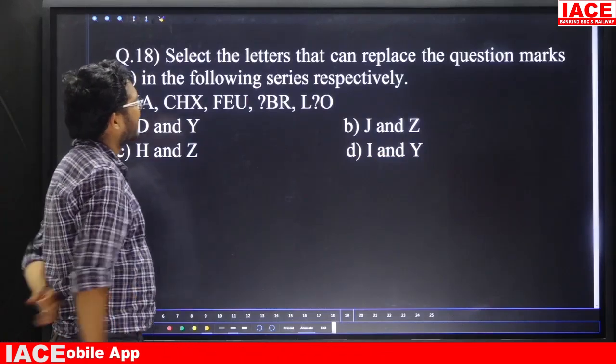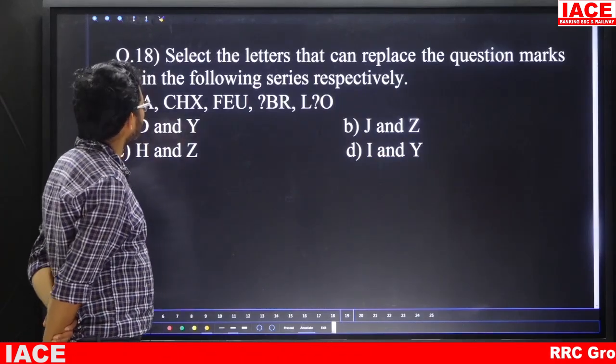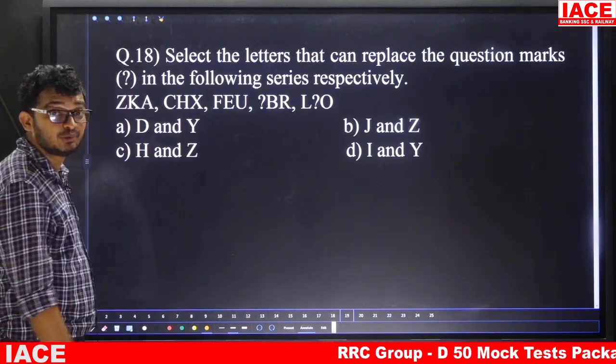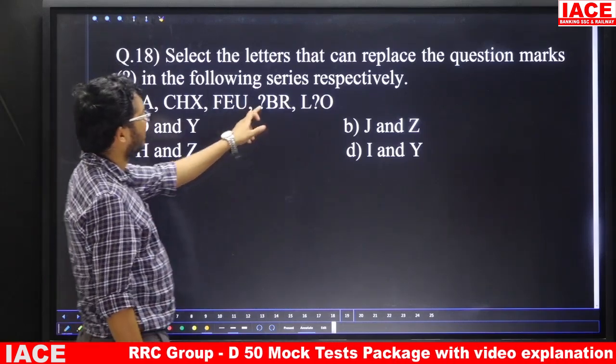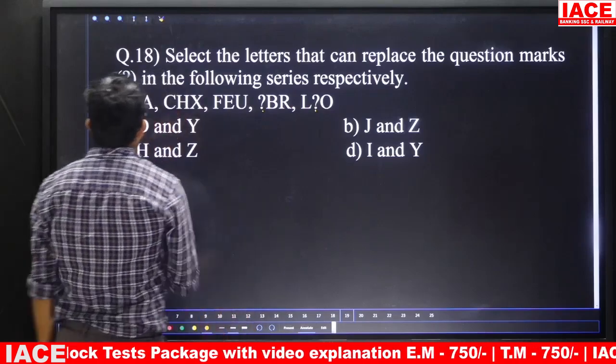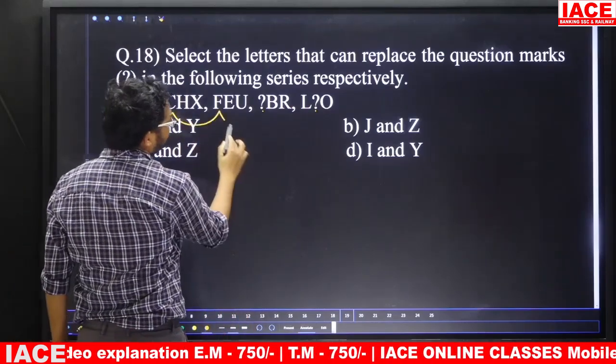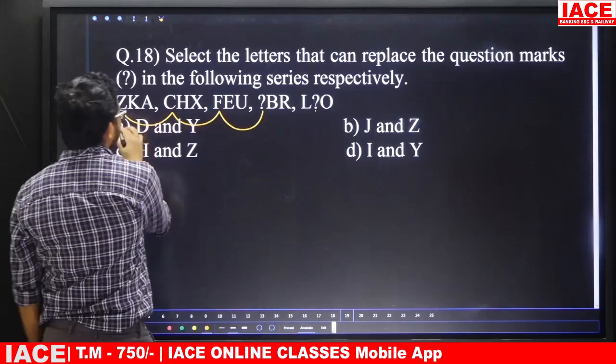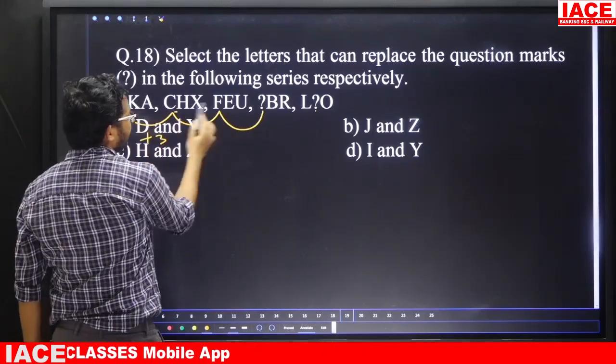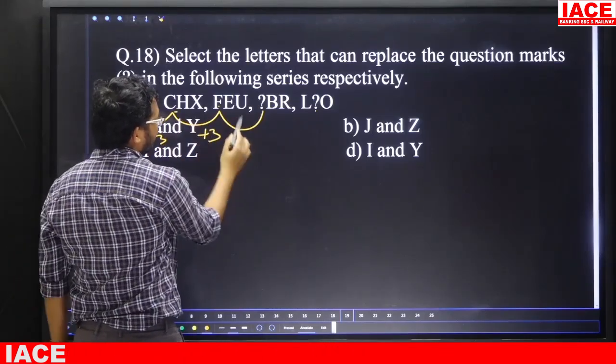Question number 18. Select the letter that can replace the question mark in the following series respectively. That means first question mark, next second question mark. Suppose Z, C, F, next one is question mark. Z and C logic is what? Plus 3. C and F logic is what? Plus 3. Next F plus 3.